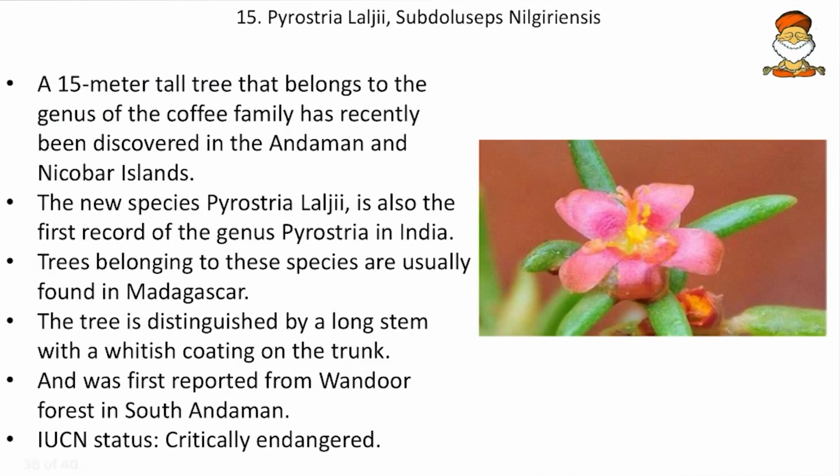Then come to next, the Pyrostria lalji. So here remember Lal, this is an Indian scientist's name. So the 15-meter tall tree that belongs to the coffee family has recently been discovered in Andaman and Nicobar Islands, and the new species, the Pyrostria lalji, is also the first record of genus Pyrostria in India.